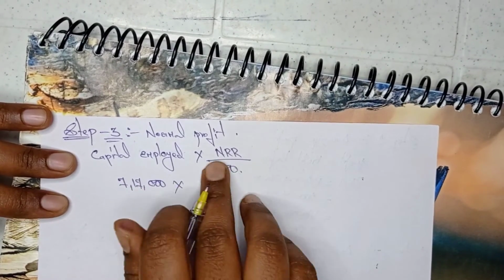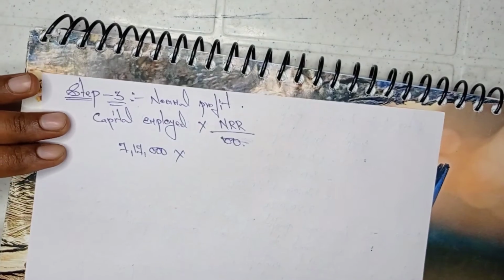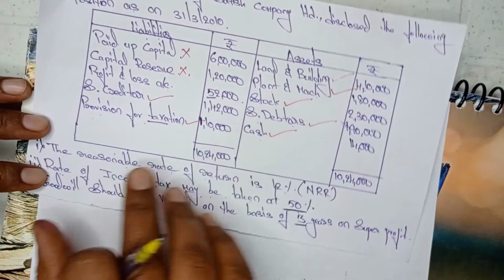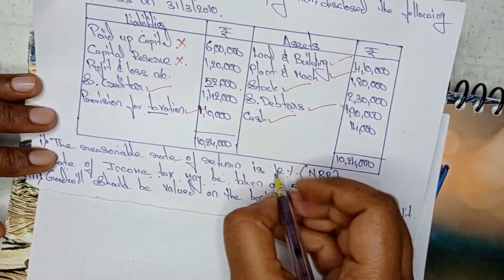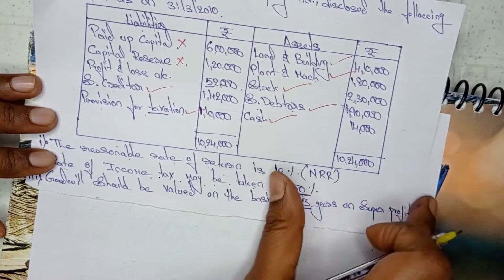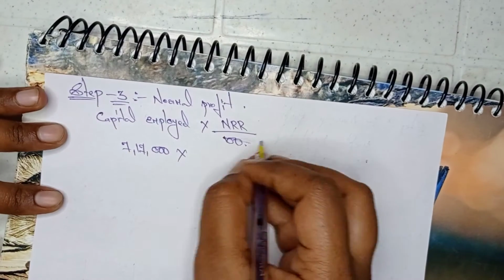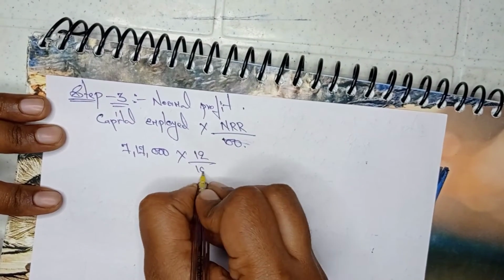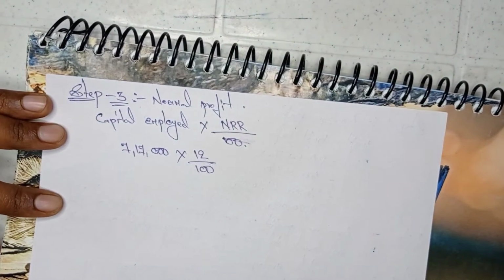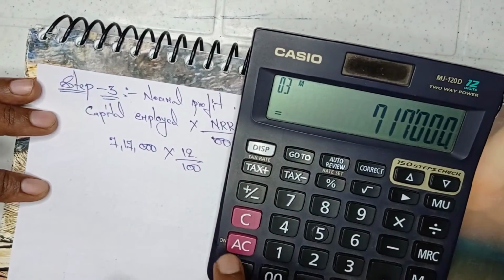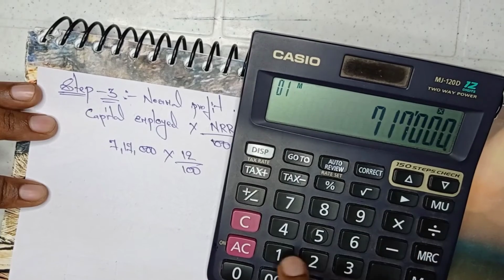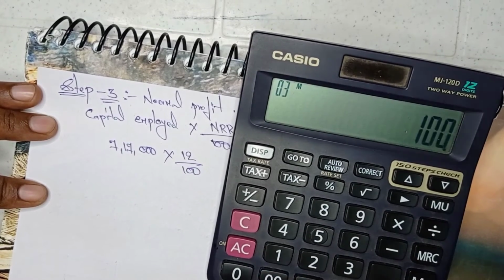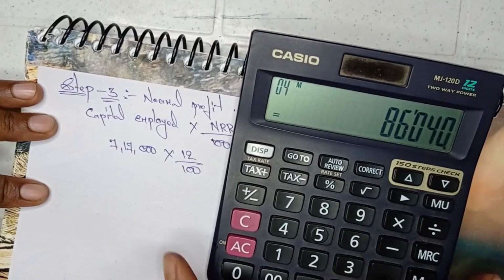7,17,000 into normal rate of return percentage. How much given in the question? The reasonable rate of return is 12%. So 12% they gave, no? The same 12% we need to take here as normal rate of return. 12 divided by 100. Now take the calculator. 7,17,000 into 12 divided by 100. So the value is 86,040.